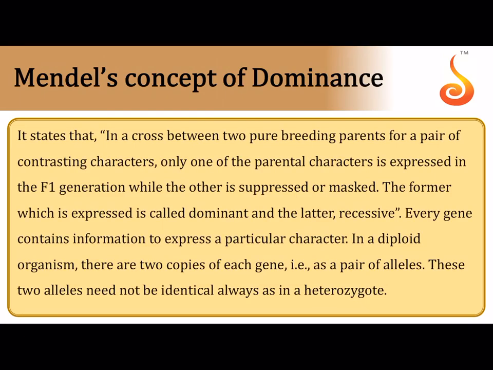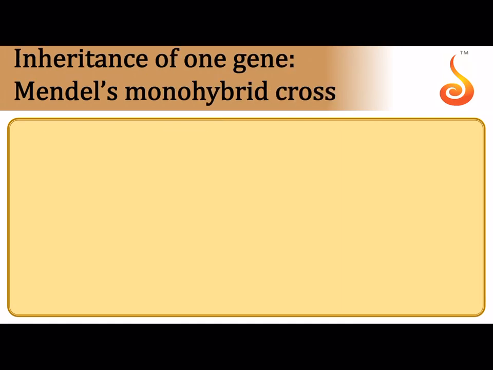And you know the concept of dominance. When there is a cross involving two pure breeding parents, always remember, in the F1 generation, one of the traits or one of the parental characters is expressed while the other is suppressed. The one that gets expressed is the dominant, and the latter is referred to as recessive.